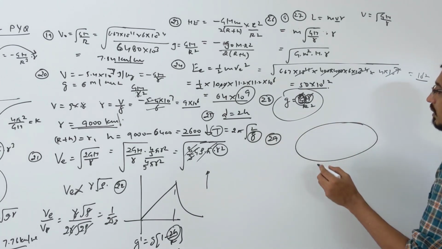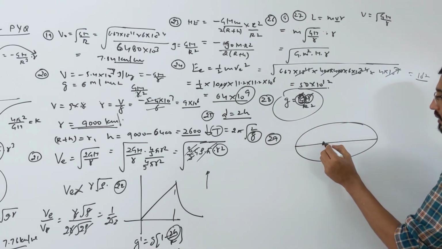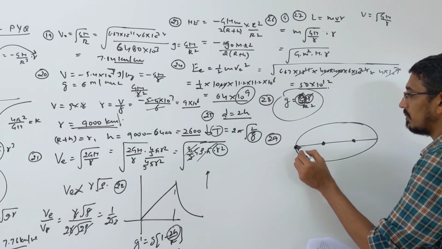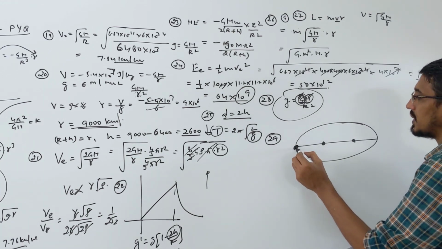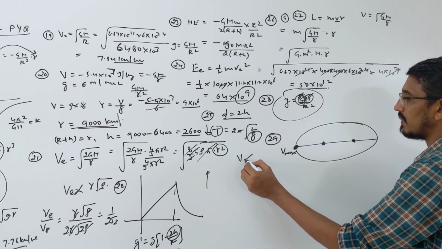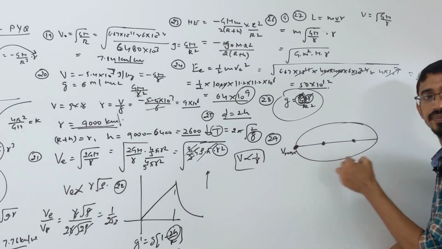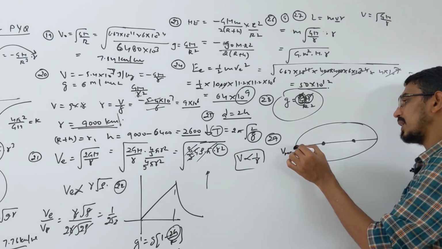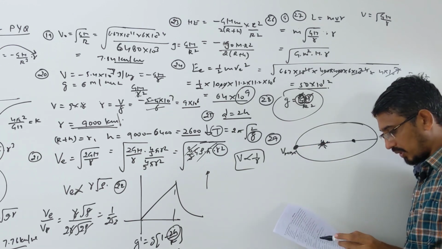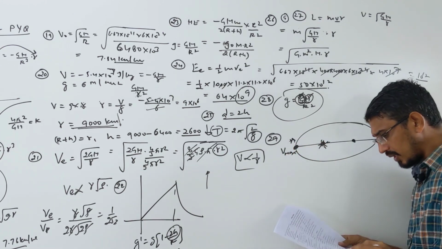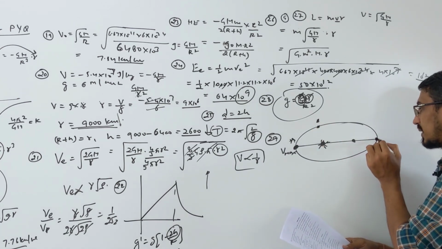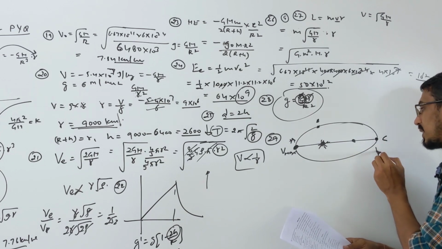Look here, this is your elliptical orbit. This is a focus and one focus here. That is the nearest distance always, right? Perihelion, right? At the nearest distance, the velocity is maximum, because velocity and distance are inversely proportional for this orbit, right? So when the object is here, this is the sun, keep in mind, at this point the velocity will be maximum. That point is given as point A, then some other point B is here, and point C will be the farthest point, right? This is the maximum distance, so the velocity at this point is minimum.